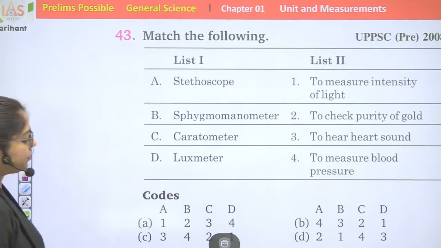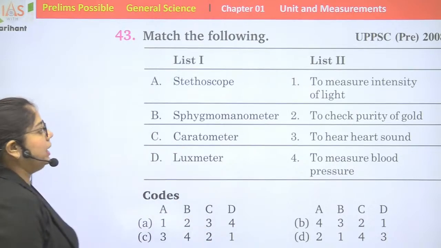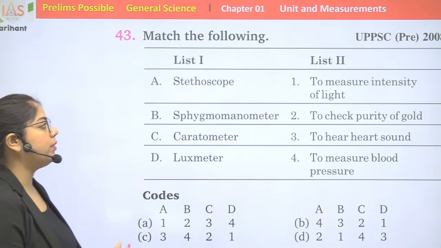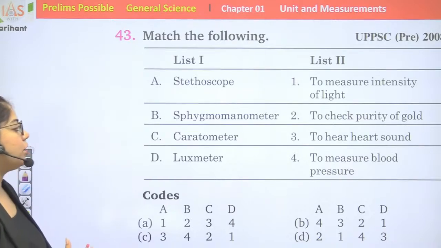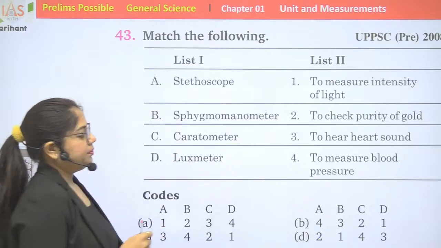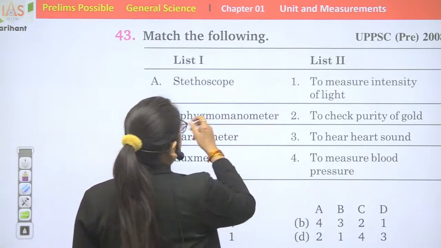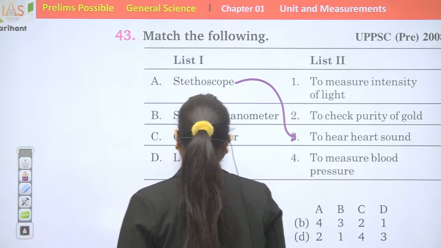Question number 43. Match the following. List 1 gives some instruments and list 2 gives their uses. Stethoscope, sphygmomanometer, keratometer, lux meter. Stethoscope is used to hear heart sound.